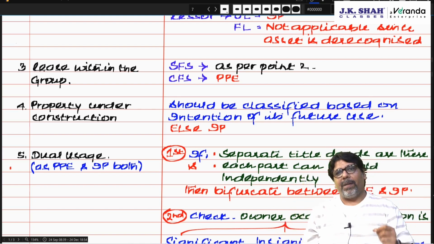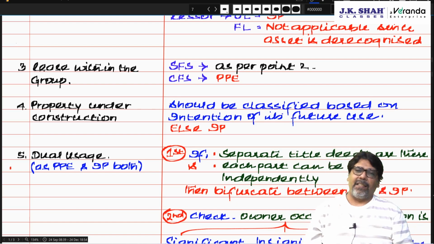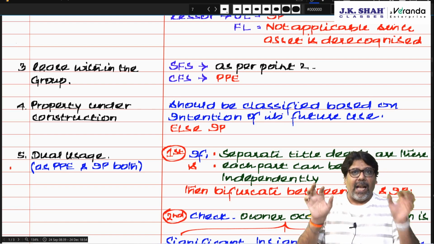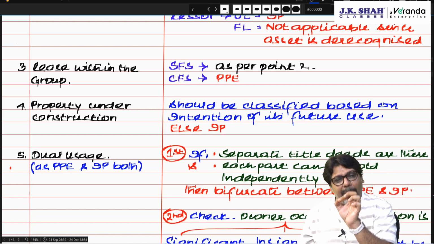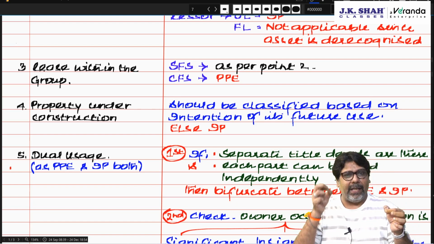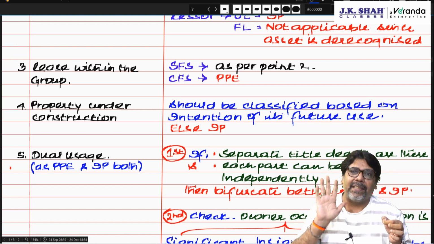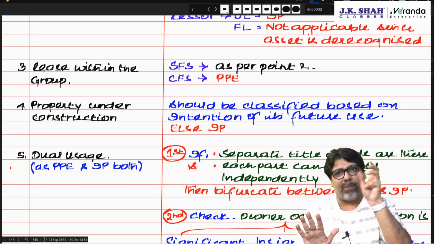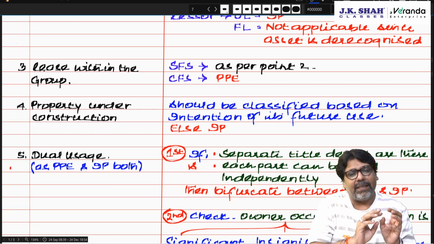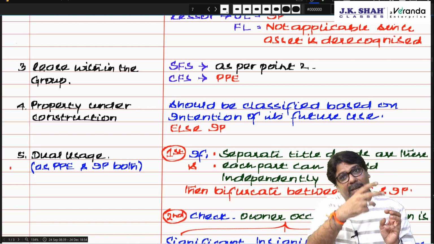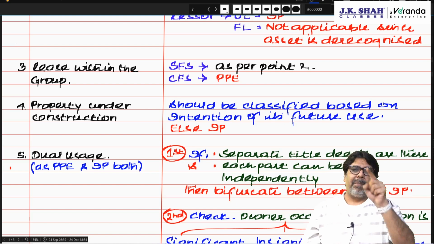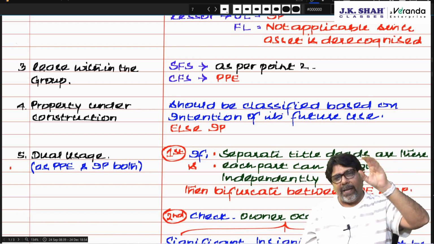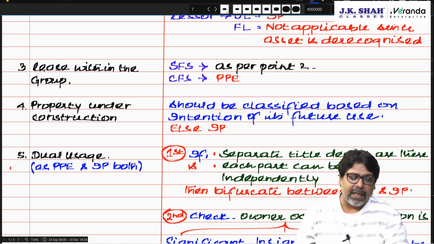So if there is a property which is leased out within the group, then in the consolidated financial statement, it shall be classified as PPE. I repeat, the subsidiary has given a property on lease to the parent, so the subsidiary is the lessor, the parent is the lessee. The parent in its separate financial statements will classify as per point number 2. The subsidiary in its separate financial statements will classify as per point number 2. But in the consolidated financial statement, it will be classified as PPE. Why? Because the property is within the group and you are doing business over there. Am I clear? Yes, sir.